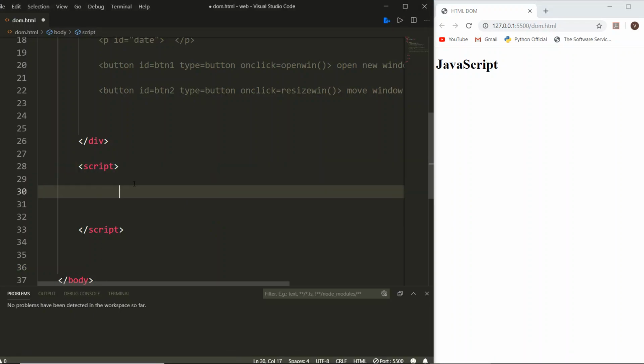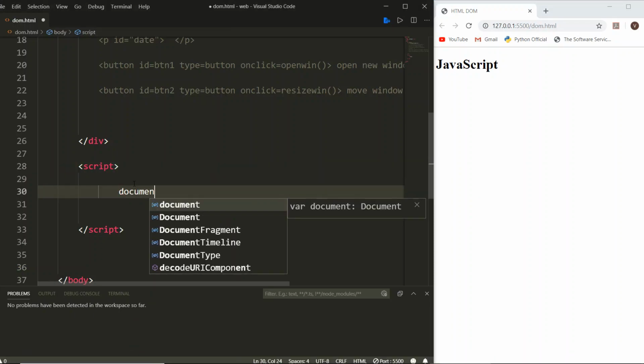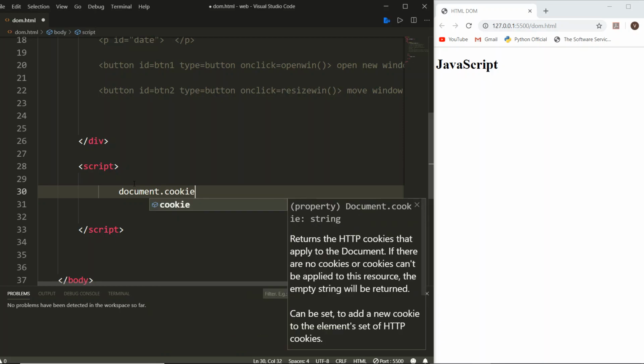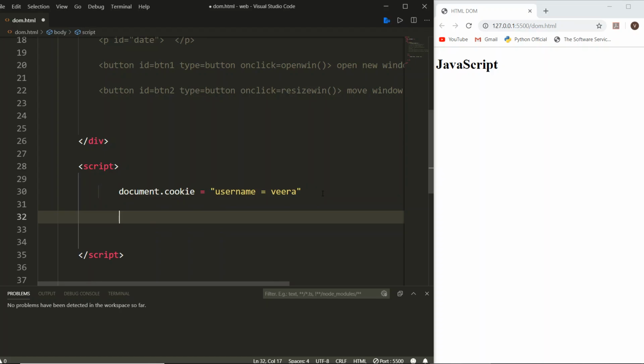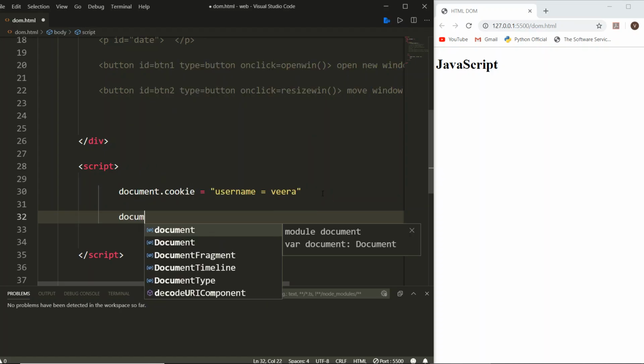Now, document dot cookie is equal to username is equal to Veera. And then I am just printing it out.